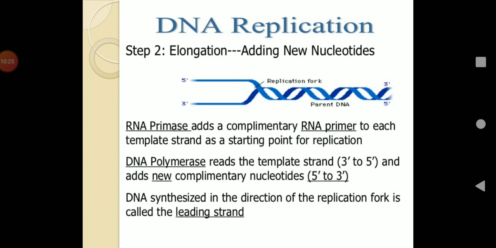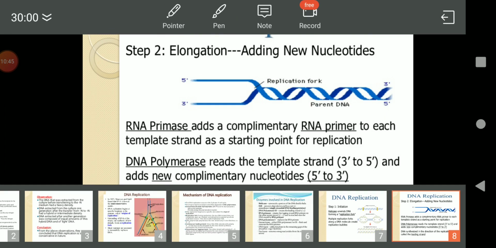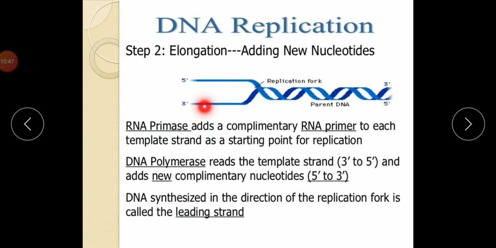Now as we know, from the initiation point where the replication starts, unwinding of the two strands appears, which forms a Y-shaped fork. As you can see here, this is the Y-shaped fork, and in the initial slide also I have shown you the inverted Y shape.